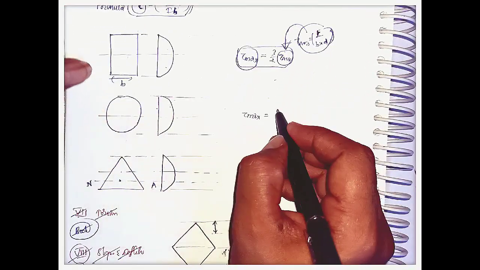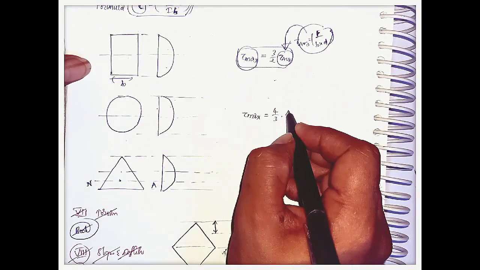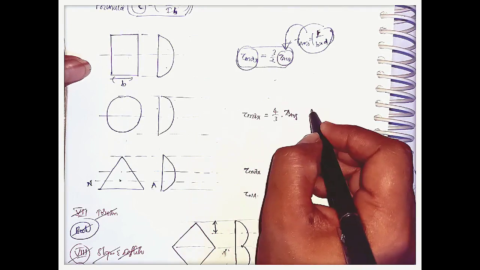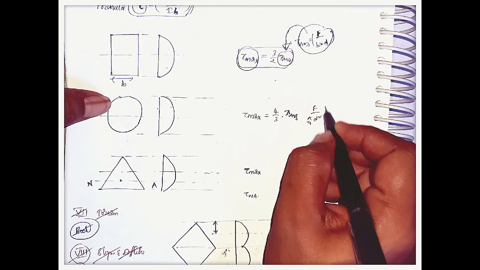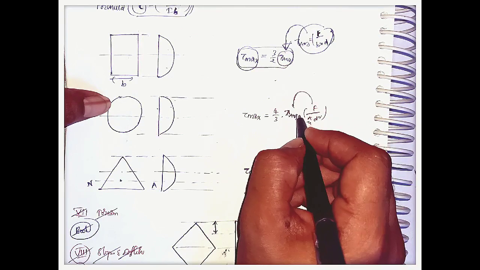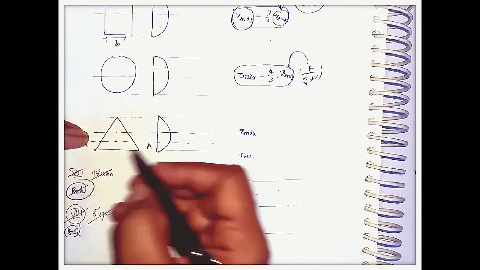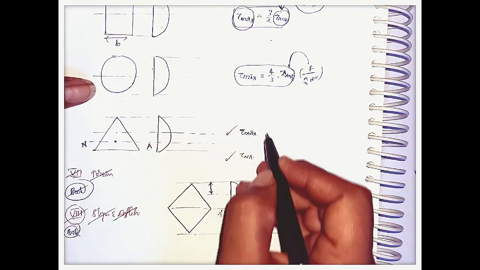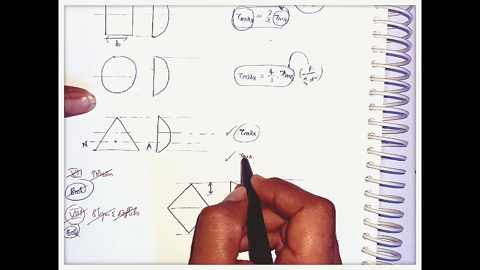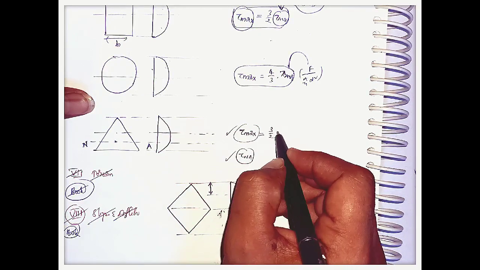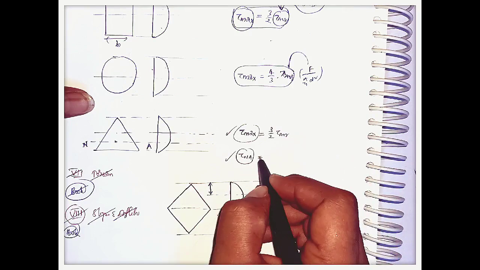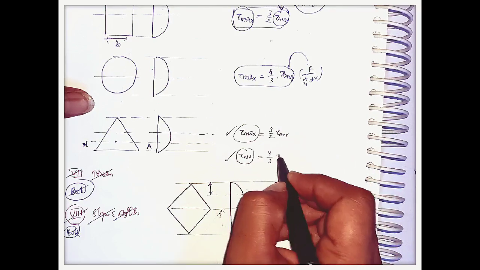For rectangular also, that is 4 by 3 times of tau average. Here tau average is nothing but A by, here pi by 4 d square, this is the area, this is the tau average, and we can substitute here and we will get the tau max. Here for triangle cross section there will exist two stresses, that is tau max and shear stress at the nodal axis. Here tau max is nothing but 3 by 2 times of tau average, and tau nodal axis is nothing but 4 by 3 times of tau average.